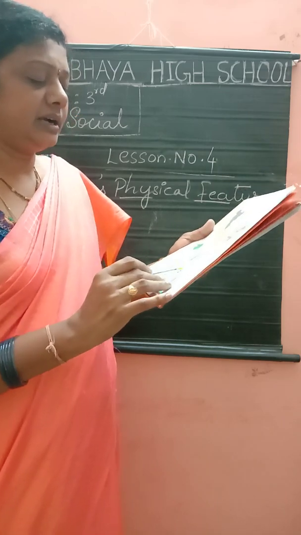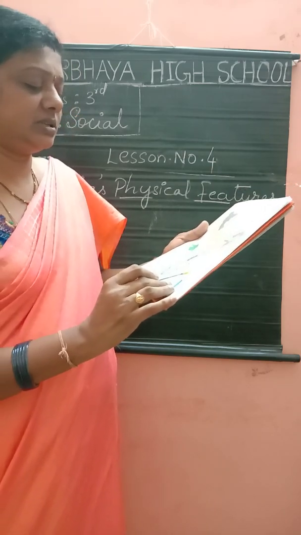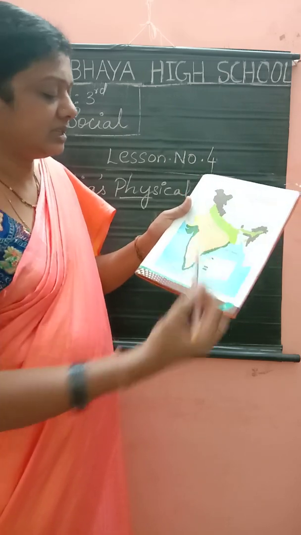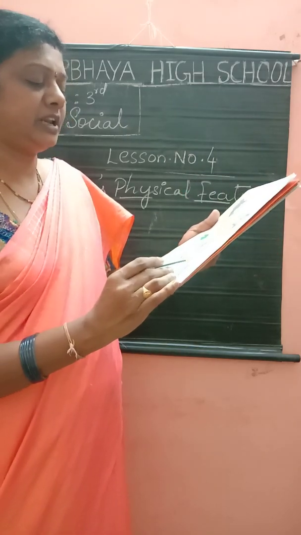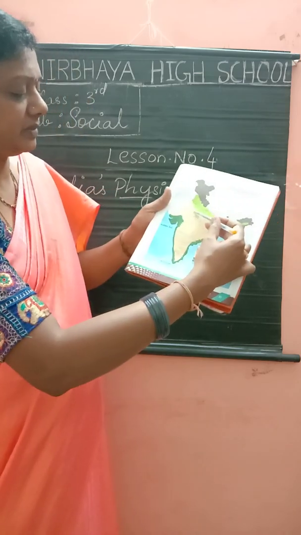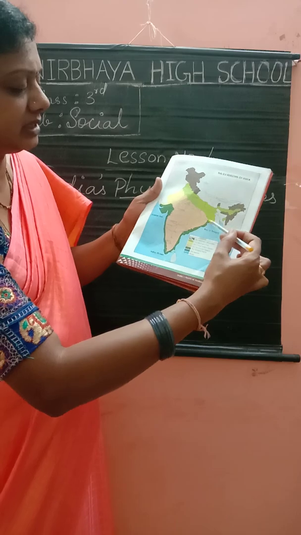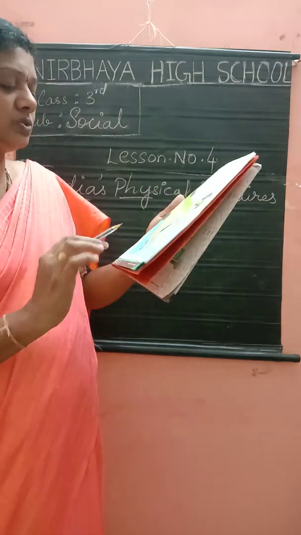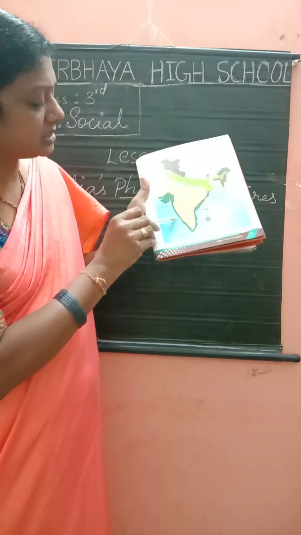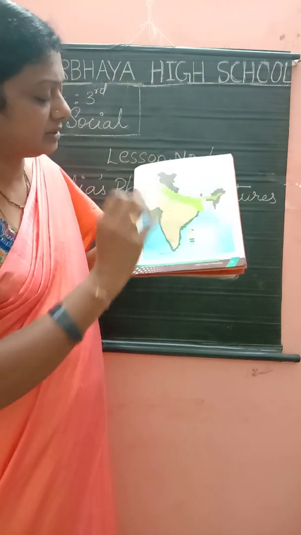Yes, and the Great Indian Desert, yellow color, this one, the Great Indian Desert. And the next one is the Peninsular Plateau. Which color is it? This one, up to here, this all. And the next one, the coastal plains. The coastal plains, this is the dark green color, okay.